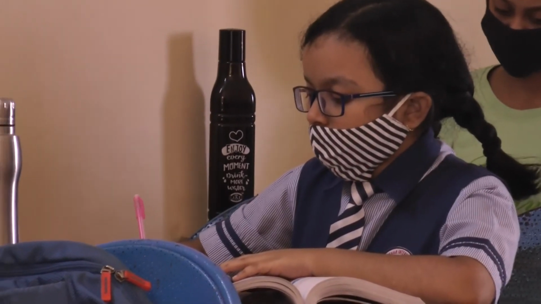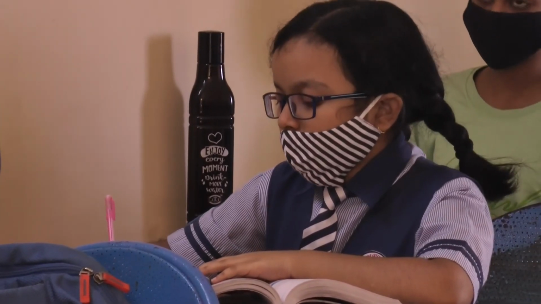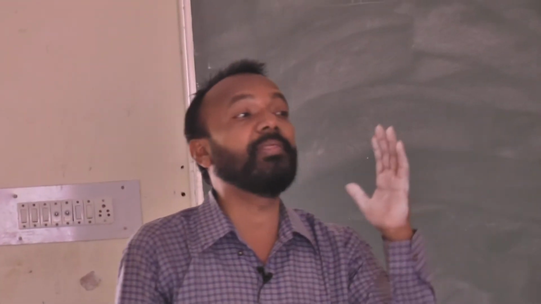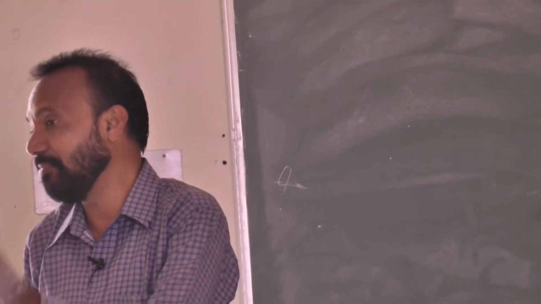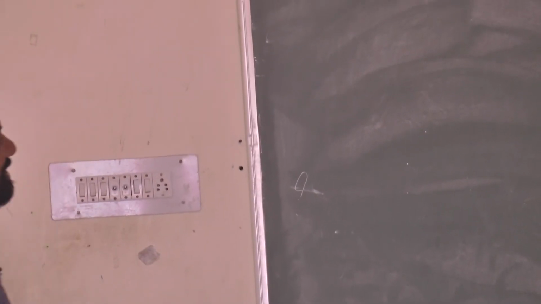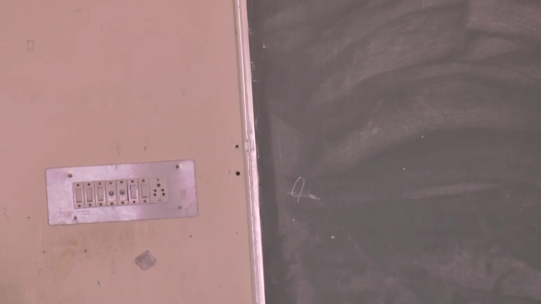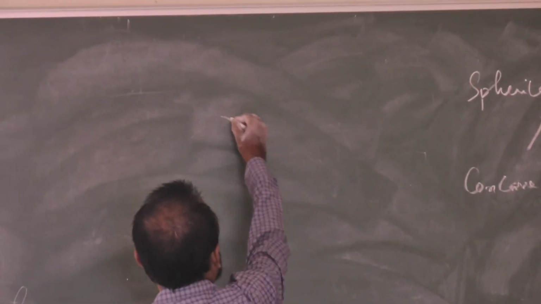How do I look in the morning? Yes or no? So that means here a concave mirror and a convex mirror are there. So we can study and do an experiment through this mirror to see how the images are produced. If an object is placed in front of a mirror, maybe in front of a plane mirror, maybe in front of a concave or convex mirror. Okay, so let us think about the concept of the image produced by this. So let us think about the concave mirror.